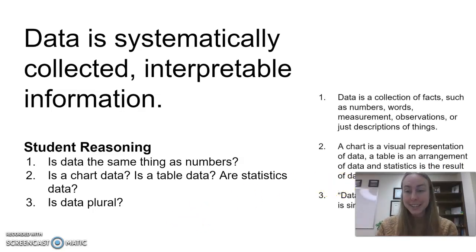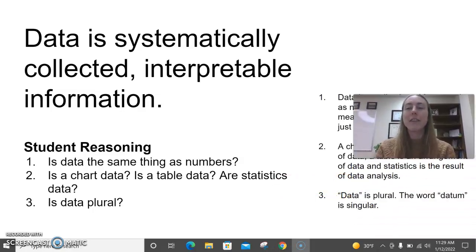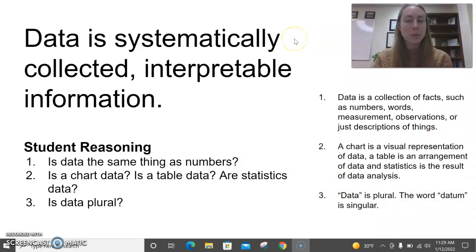The answer to these questions is data is actually a collection of facts, such as numbers, words, measurements, observations, and just descriptions of things. So it doesn't have to be numbers. We can collect data that's just words. We can collect data that is observations, that are descriptions. Data can also be numbers, so it's all of those things.